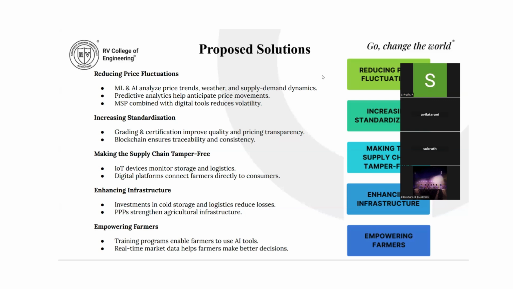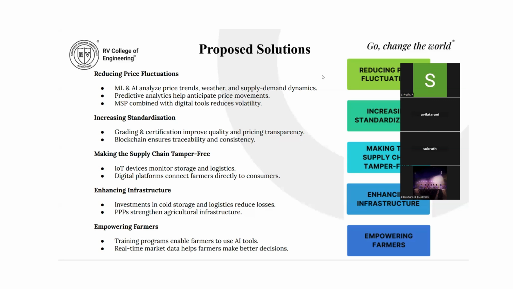Along with this, strengthening partnerships between government agencies, private sector innovators, and farmer cooperatives is critical to addressing infrastructure gaps, improving the training, and fostering innovation at scale. Moreover, continued research into innovative financing models and adaptive supply chain strategies can reduce dependence on middlemen, enhance the market transparency, and promote long-term price stability.